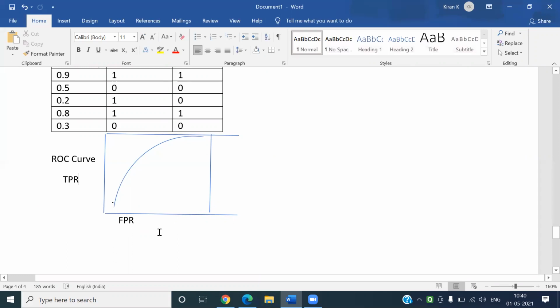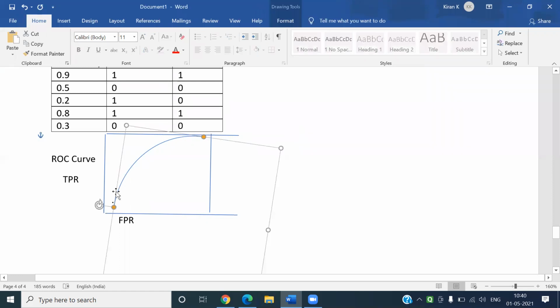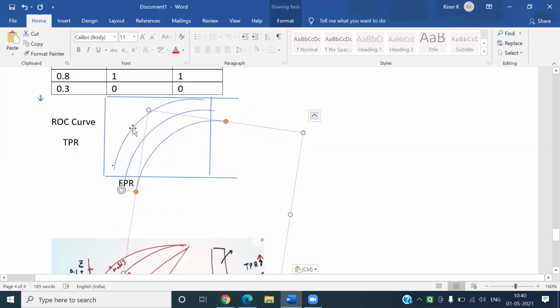If you see here, this is a curve and a straight line. This is for model 1. Many such curves may exist like this.